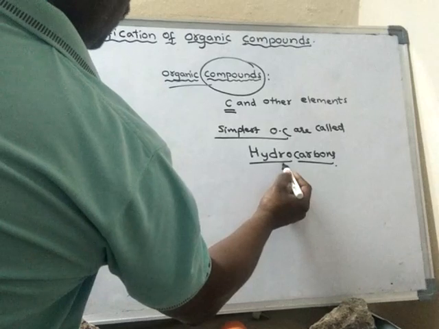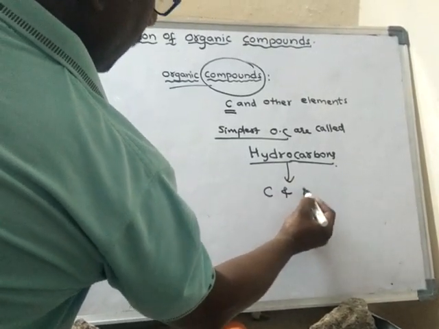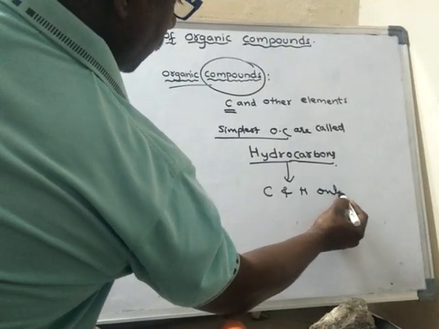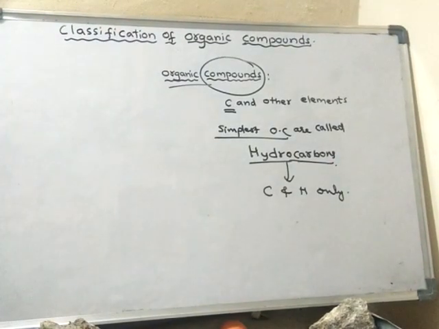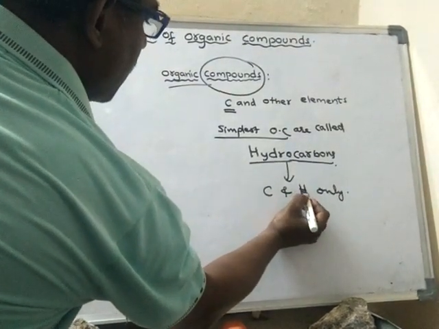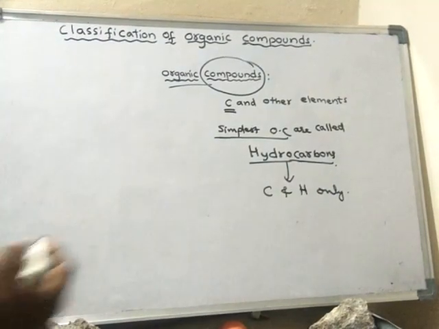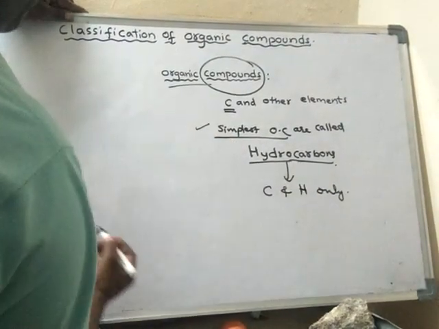Why? Because they contain only two elements, carbon and hydrogen only. The compounds which contain carbon and hydrogen are called hydrocarbons. So these are the simplest organic compounds.